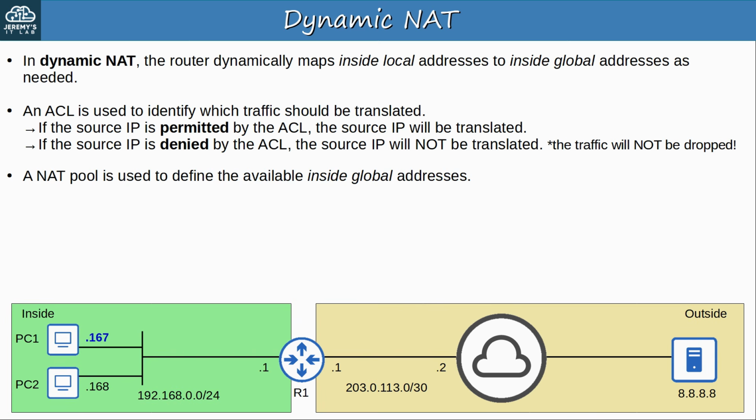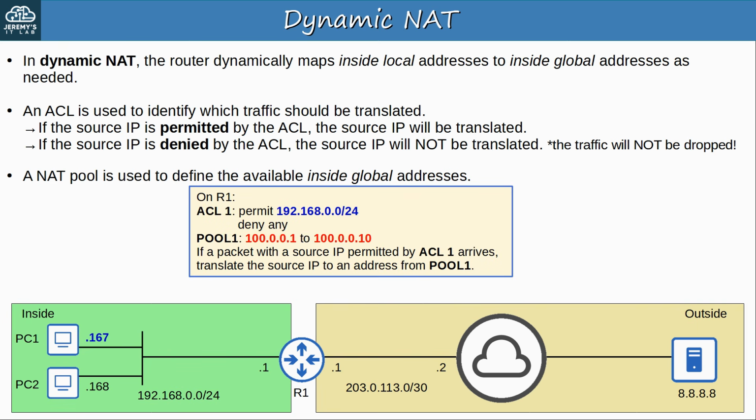Then, a NAT pool is used to define the available inside global addresses that can be used for translation. For example, on R1, I configured ACL1, which permits 192.168.0.0/24 and denies all other traffic. I also configured NAT Pool 1, with a range from 100.0.0.1 to 100.0.0.10. That means if a packet with a source IP permitted by ACL1 arrives, translate the source IP to an address from pool 1.